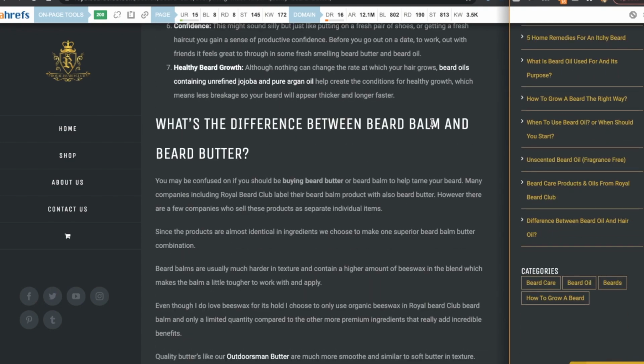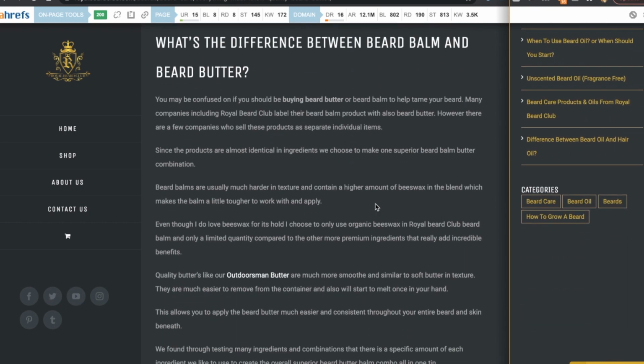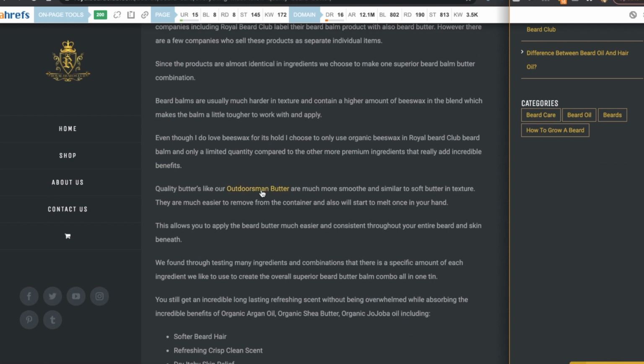So you're going to notice that there are links throughout this blog to other educational blog posts of theirs, all about beard grooming products, and then also links over to their products. So think about this. Ranking number 1 for beard conditioner benefits, teaching people why they should condition their beard, some of the benefits, the best ingredients to use, and then also throwing in there a link over to a quality beard butter conditioner. And if we click on this, look what it opens up.